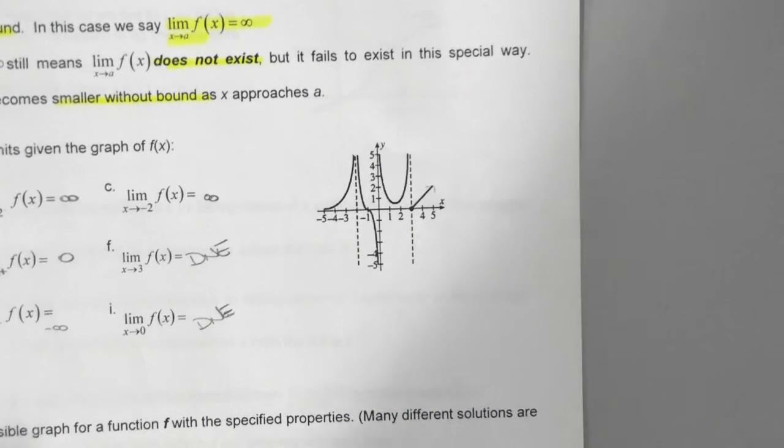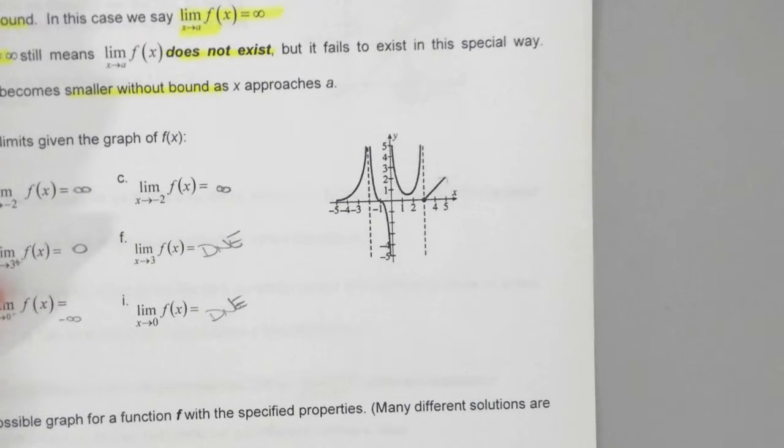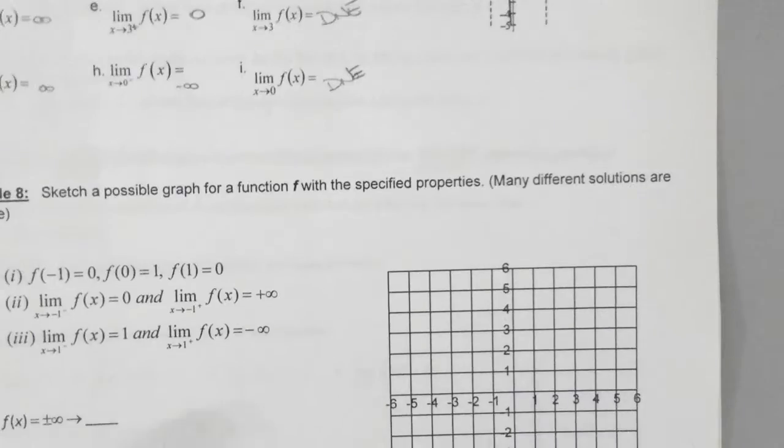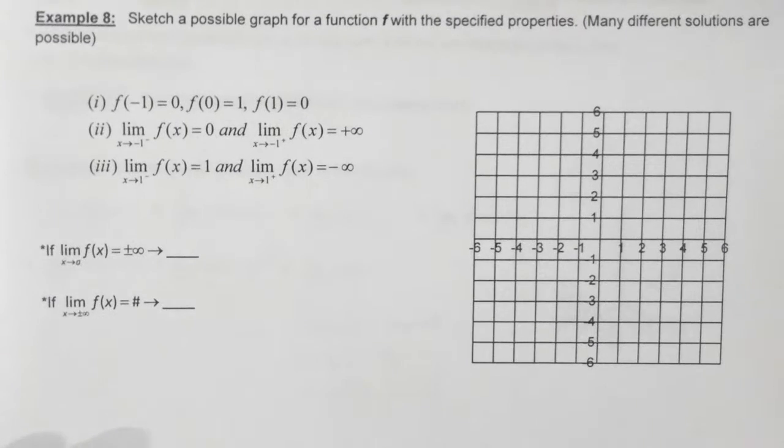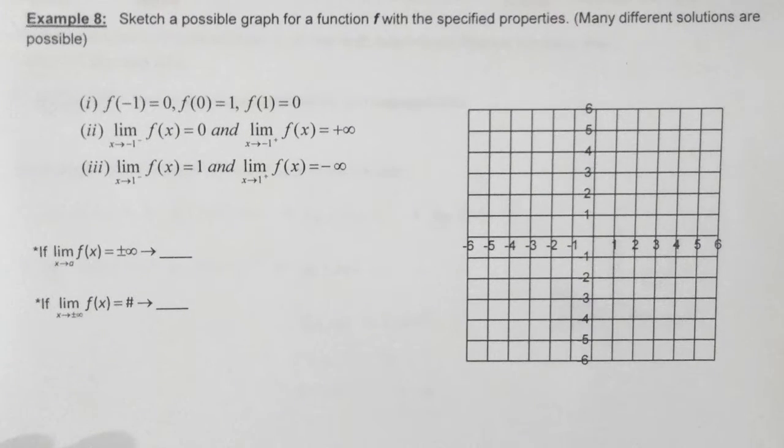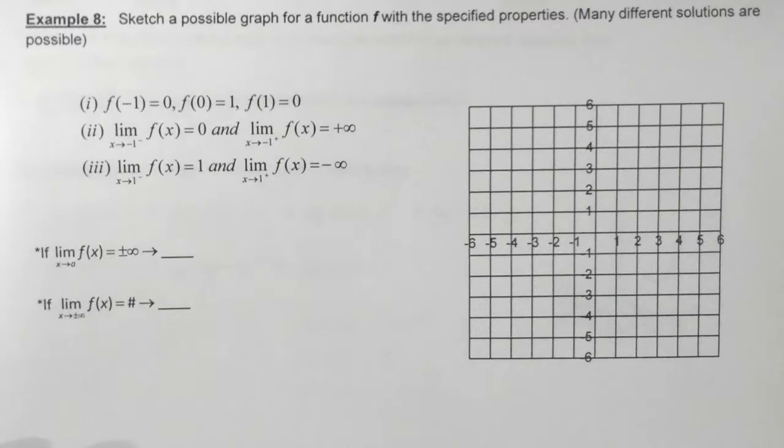I've just questioned this a lot, since infinity is not supposed to really have a limit, but it does when it's approaching. Conceptually, though, you're describing what the behavior is. When you say that something is going to infinity, you're saying that those y values are increasing without bound, meaning there is nothing that's going to stop them from getting infinitely larger. Does that make sense? Okay. Any other questions?